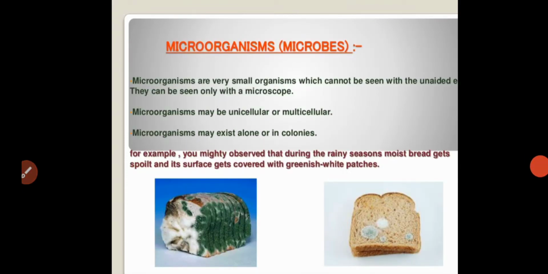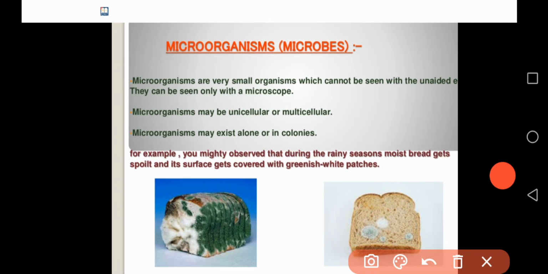Now coming to the definition. Already I told you, microorganisms are very small organisms which cannot be seen through naked eyes, but we can see them through a very important instrument, that is what we call a microscope. Those organisms are commonly called microorganisms. Almost all microorganisms are unicellular. Unicellular means containing only one cell, and we cannot see such organisms through our naked eyes.